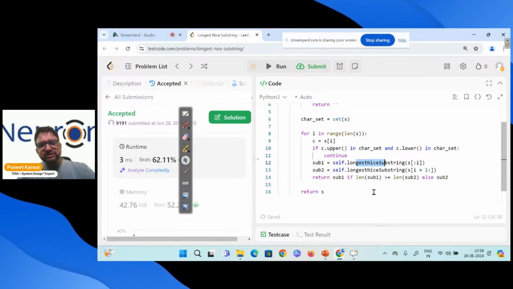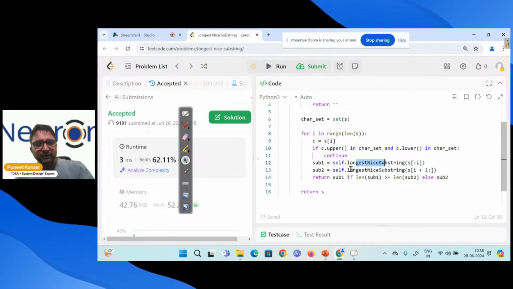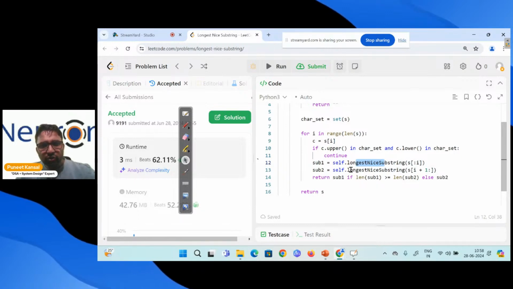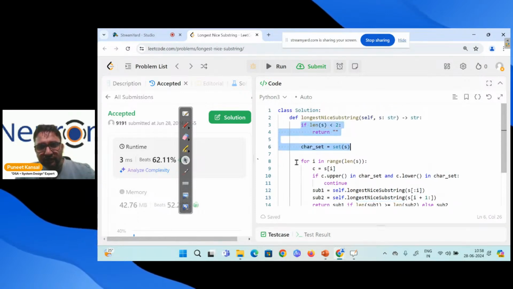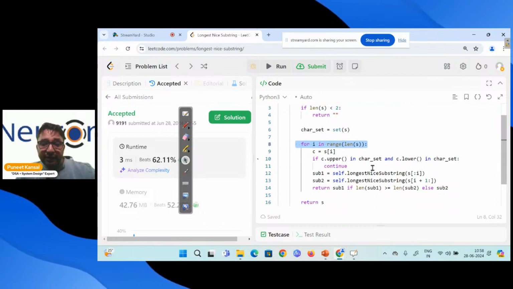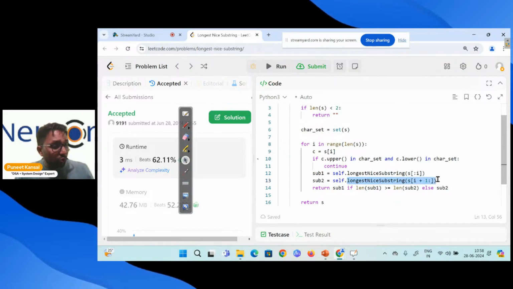Although we are calling recursively, we are not repeating anything. So some part is constant here, and this loop and this recursion will decide the time complexity.